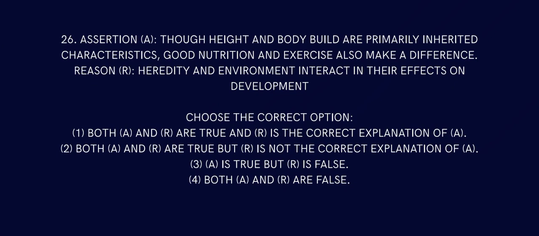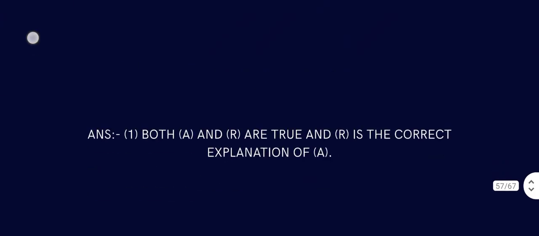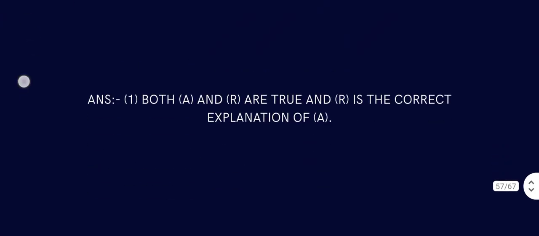Question number 26. Assertion: the height and body weight are primarily inherited characteristics. Good nutrition and exercise also make a difference. That is also true. Reason: heredity and environment interact in their effects on development. Of course, that is also true. Both A and R are true, and R is the correct explanation of A.